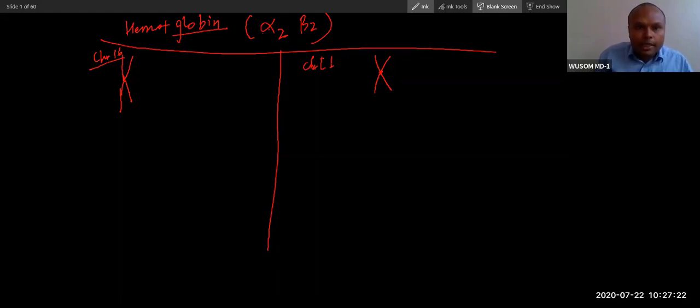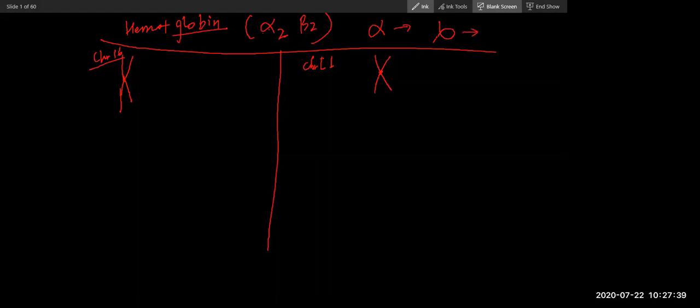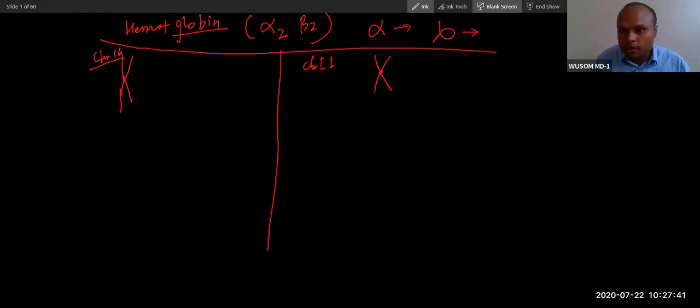How will you remember 11 and 16? I'll give you a trick. This is alpha. Can I invert alpha like this? Tell me. Yes, sir. So if you remove this part, this becomes 6, and then you add 1 here. So will you remember? Alpha is synthesized from chromosome 16.